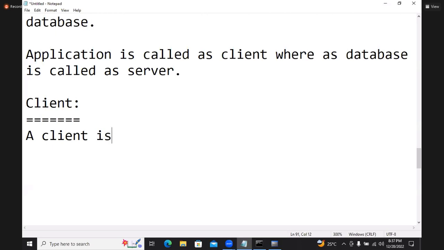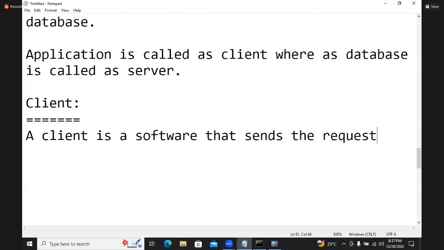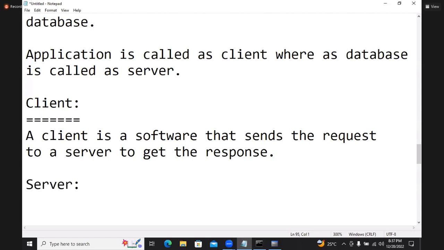A client is a software that sends a request to a server to get the response. Server.